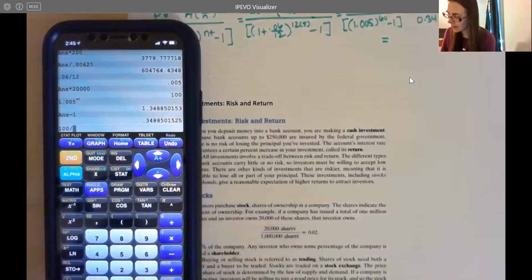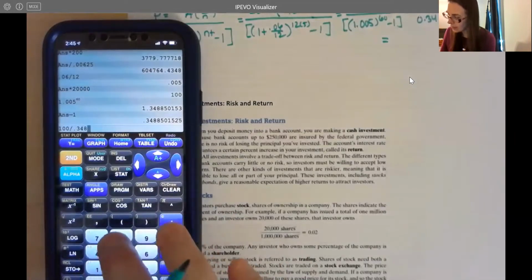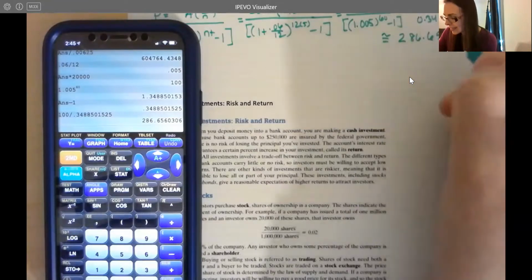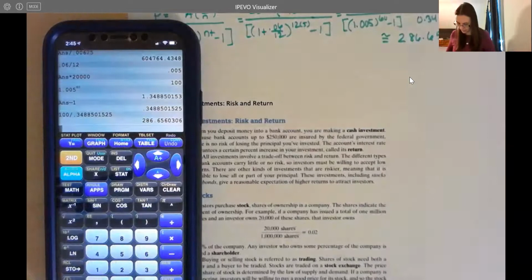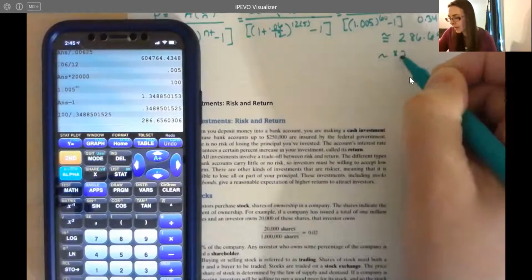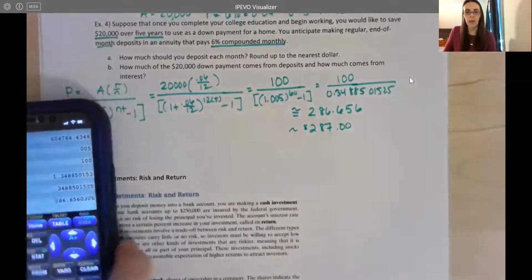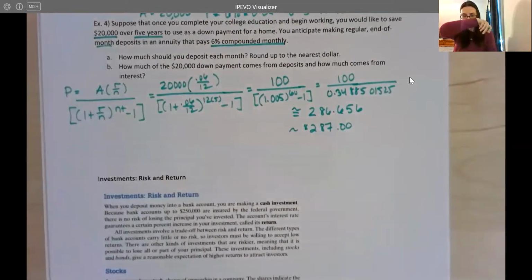So finally, I'm going to go ahead and divide. 100 divided by 0.3488501525, and I get about $286.66. Now this one wants us to round up to the nearest dollar, so this is going to be about $287 per month if we round up to the nearest dollar. So let me just push this down so you guys can see all that work there. So we're going to deposit about $287 a month, and we're going to do this for 5 years.